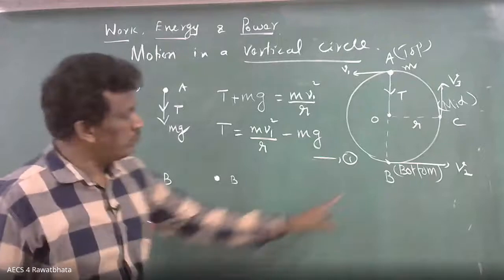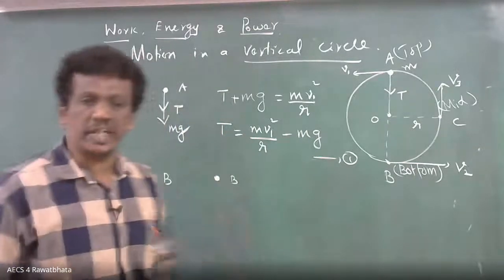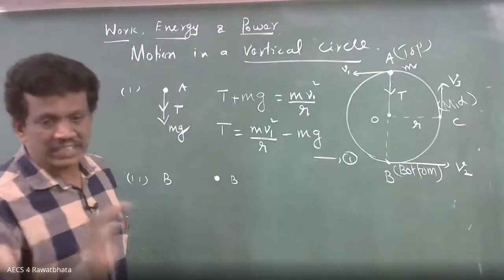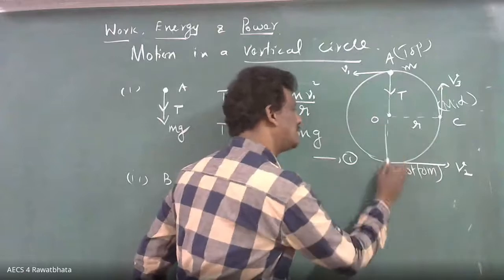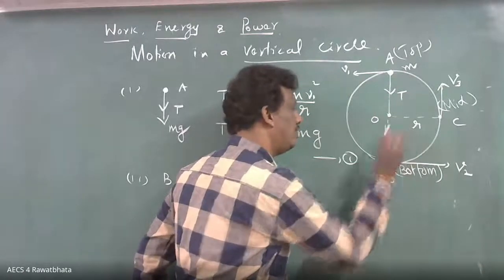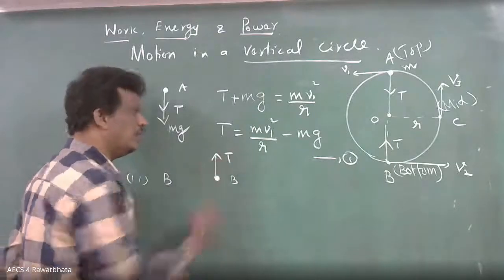For B, you tell me, what are the forces acting? Tension, which direction? Tension upwards, very good, because this is the string, so automatically T will be here. I will write mg downward.